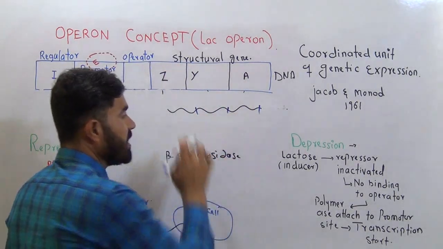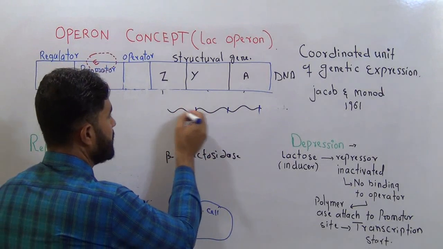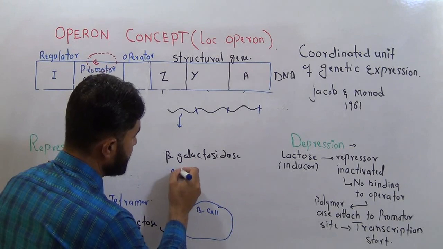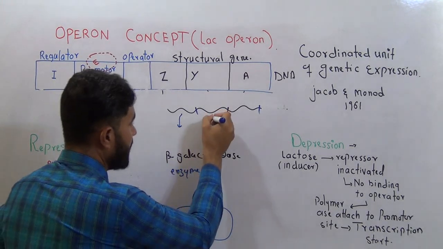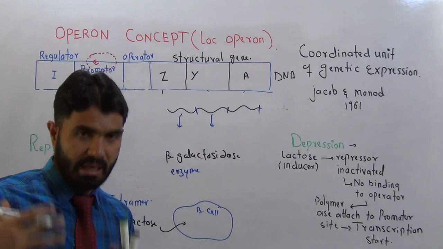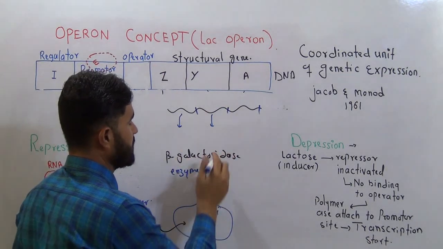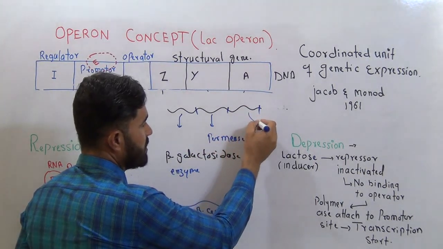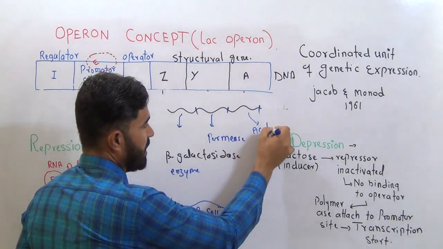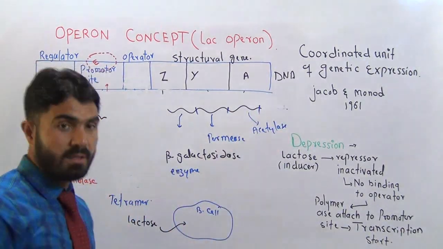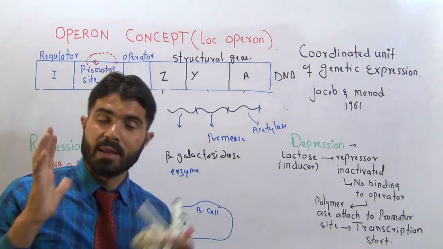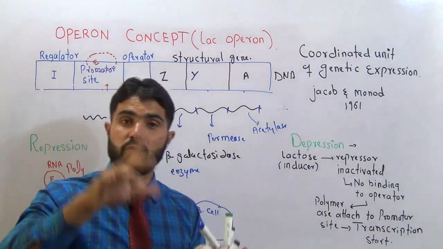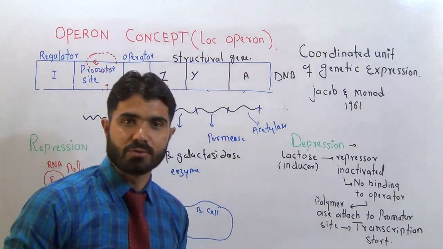Now when this RNA is expressed, of course this segment will give us the beta-galactosidase enzyme, this segment will give us the permease enzyme, and this 3rd segment will give us another enzyme called acetylase. The 3 enzymes will be formed, and the good news is that these 3 enzymes are involved in the metabolism of lactose. How?